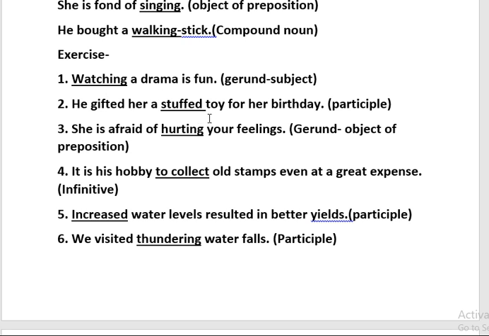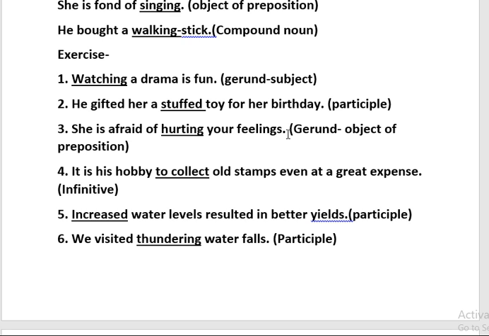Then, he gifted her a stuffed toy for her birthday. Now in this sentence, children, I have underlined the verb. Here the verb is stuff. And what is it describing? It is describing the toy here. He gifted her a stuffed toy. Which toy did he gift her? Stuffed toy. So it is answering the question which to the next noun. So here you can say it is past participle, adjectival past participle.